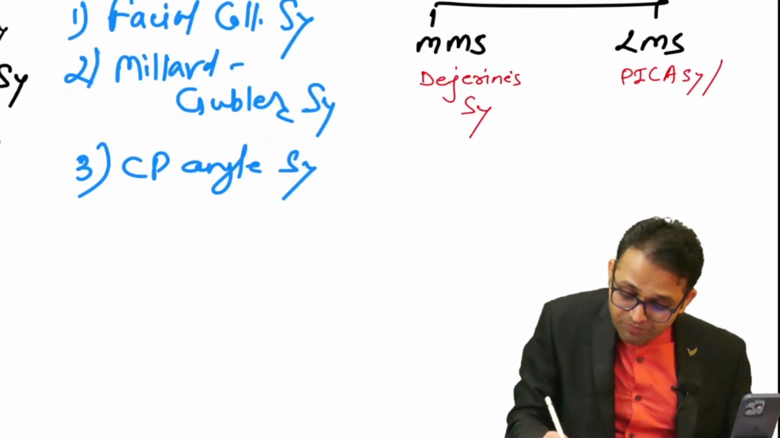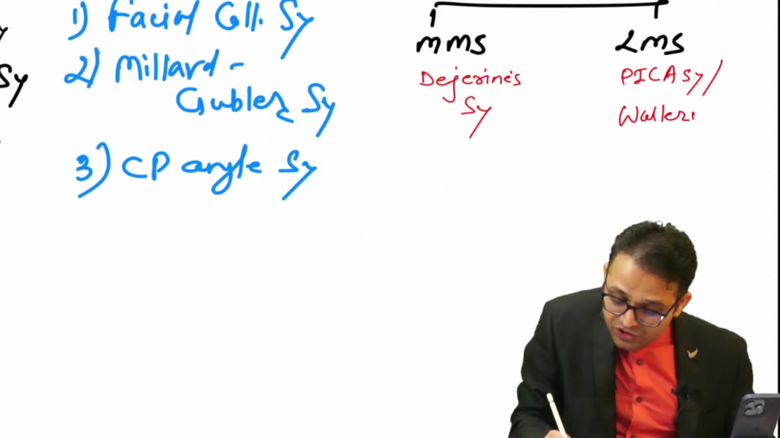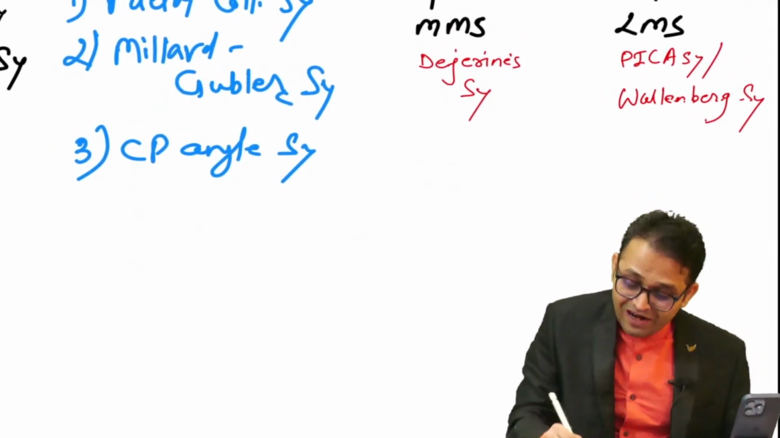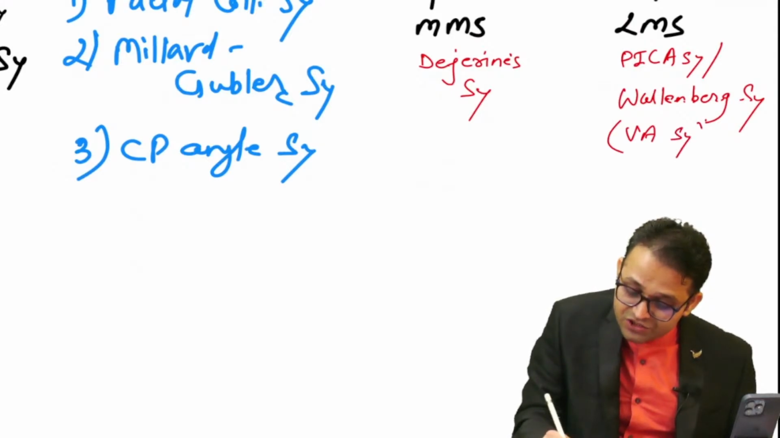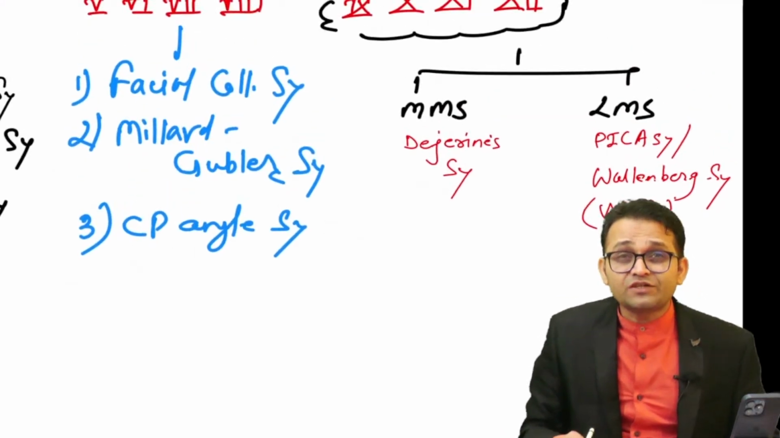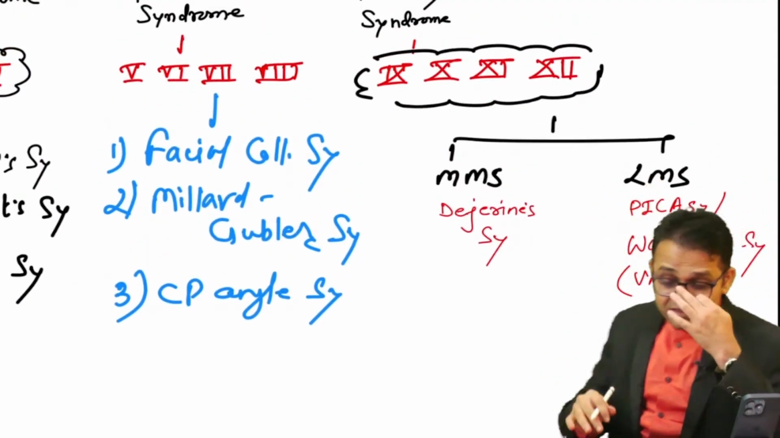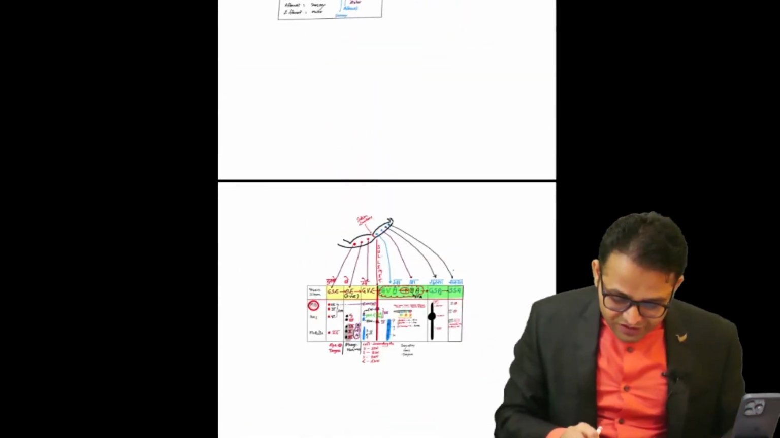It was studied by Wallenberg. That's why you will use the term Wallenberg syndrome. This is PICA. PICA is the branch of the vertebral artery, so it is also known as the vertebral artery syndrome. All are the same. So just try to understand which cranial nerves are located in the lateral part of the medulla. This is the beautiful integration.